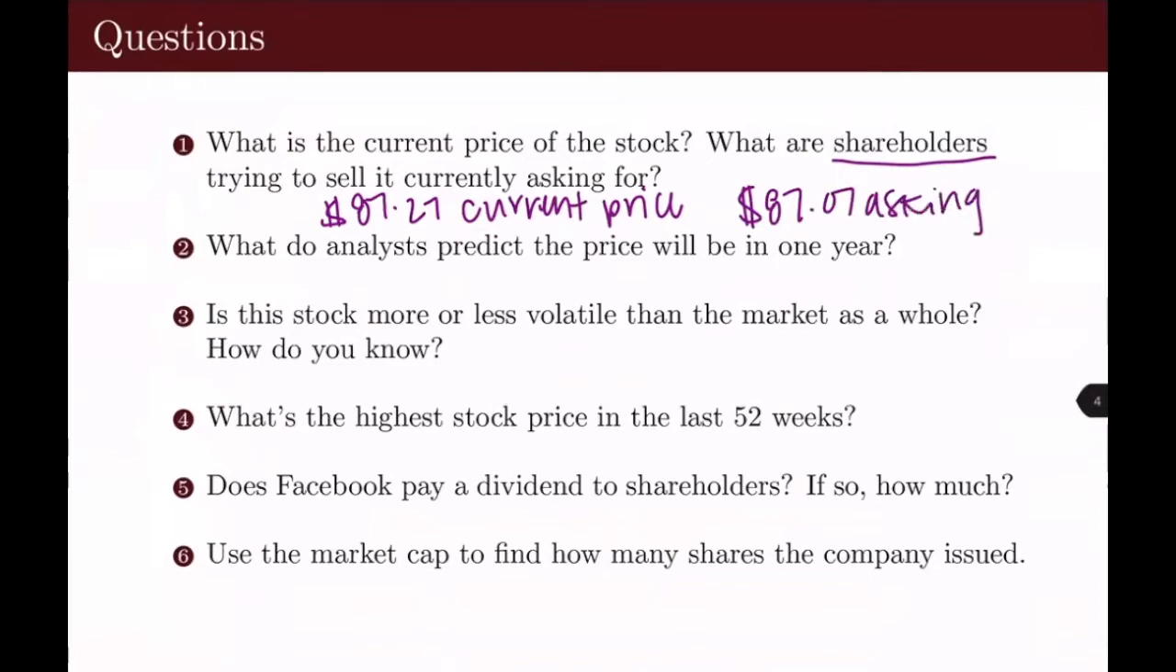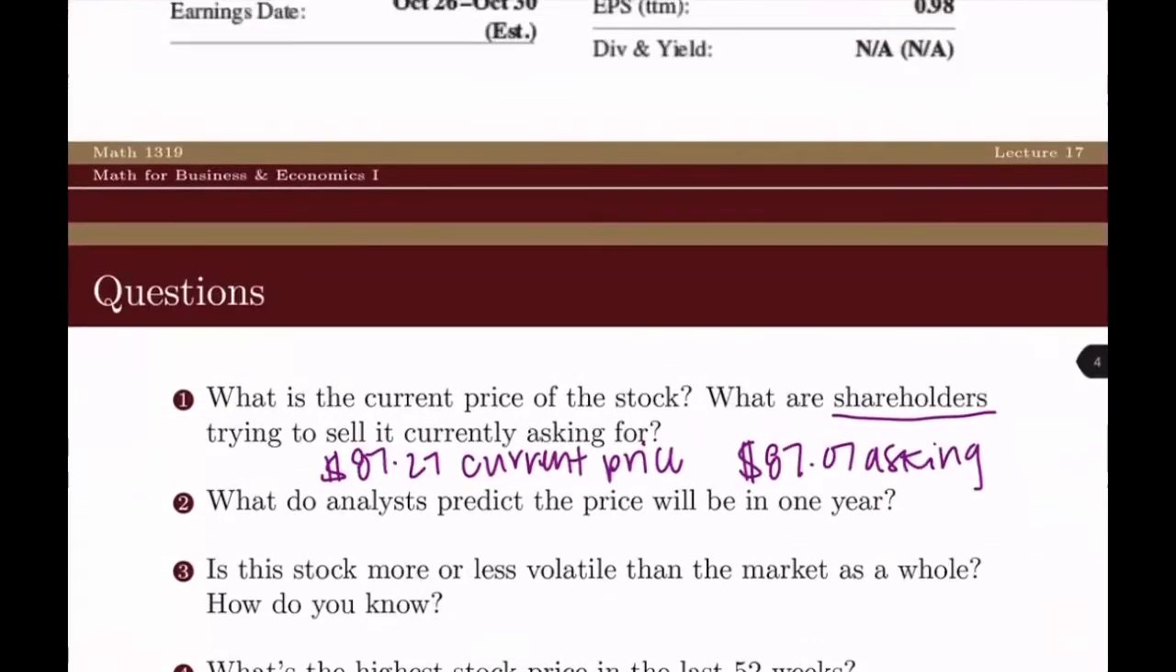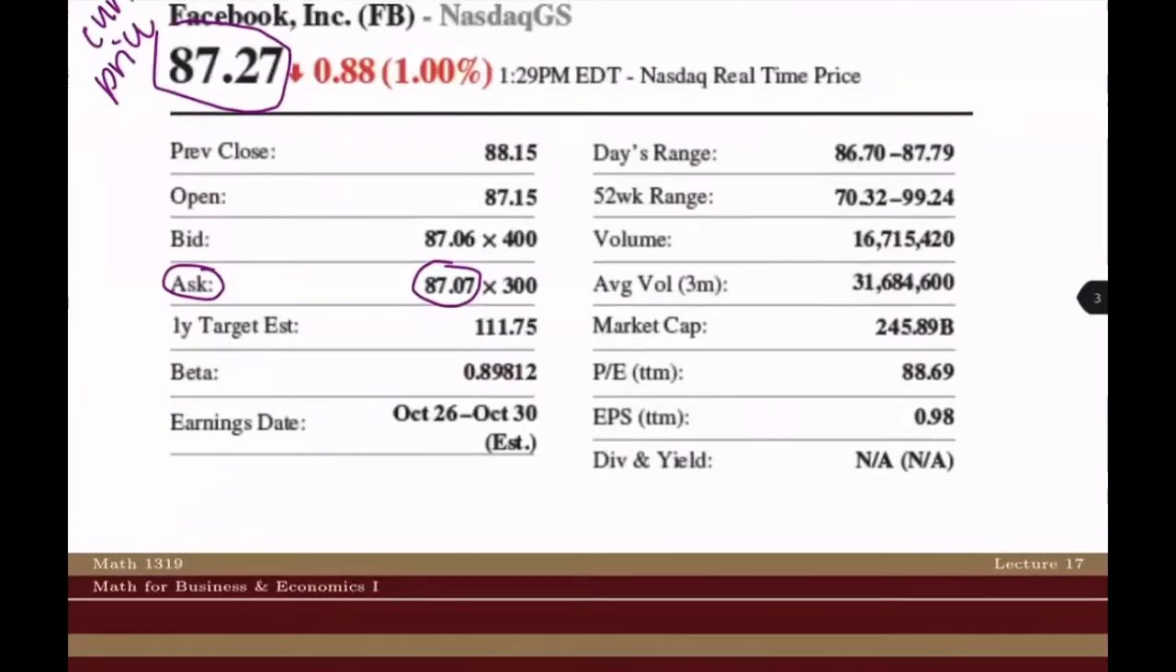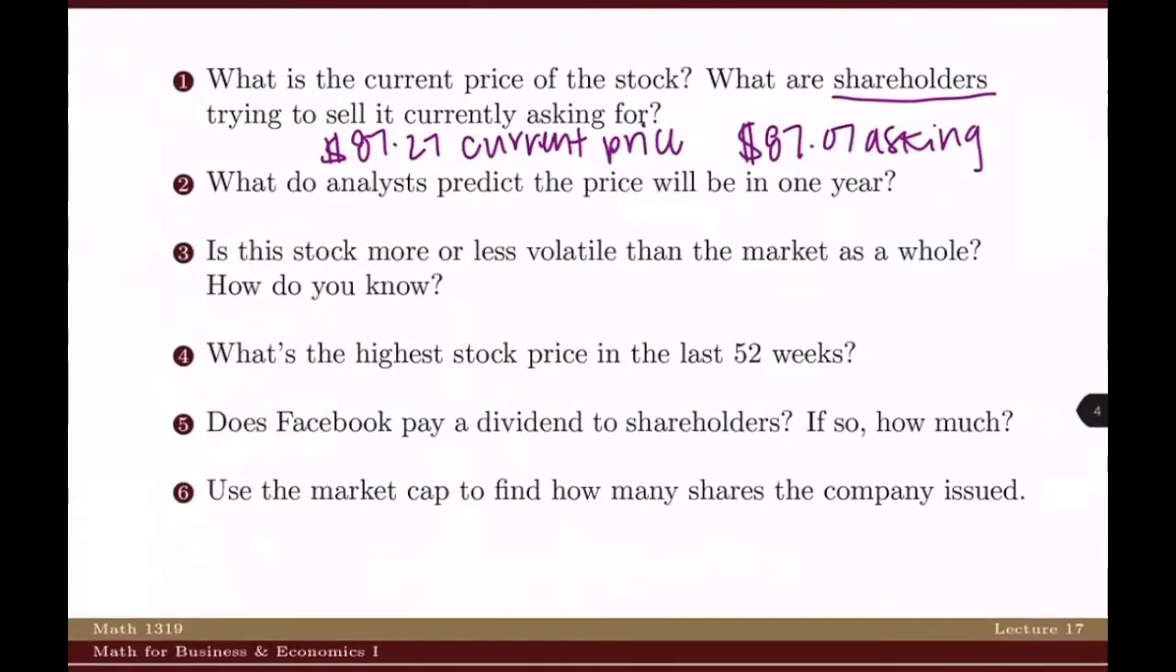All right, number 2. What do analysts predict the price will be in 1 year? So if we again scroll back up, we can see that there is a 1-year target estimation price, which is going to be that 111.75. So this is just 111.75.